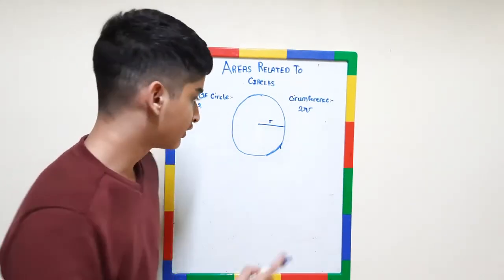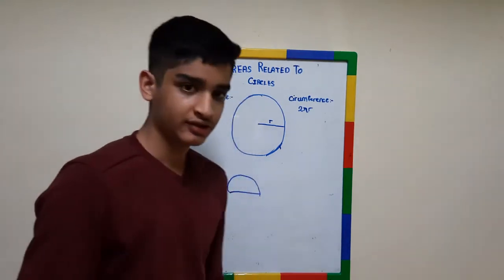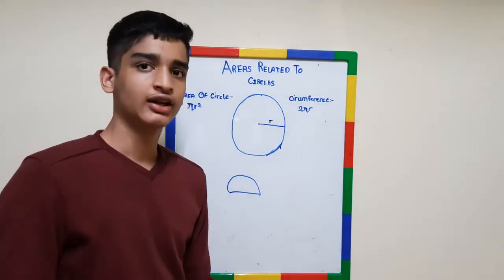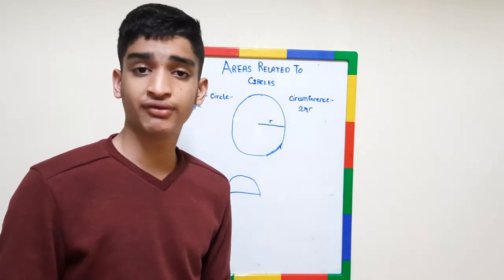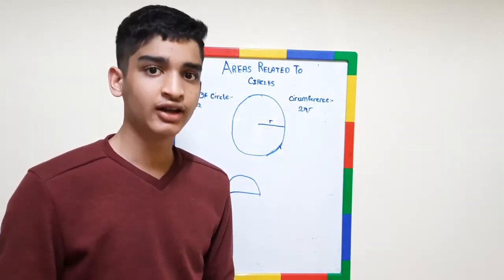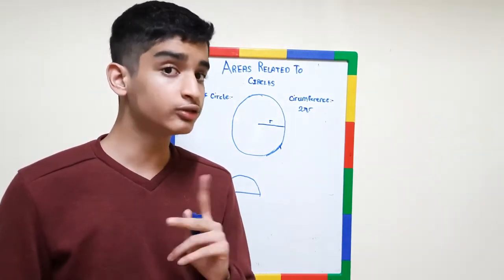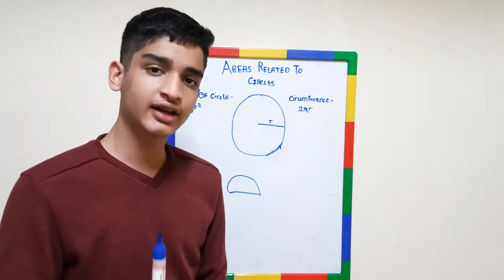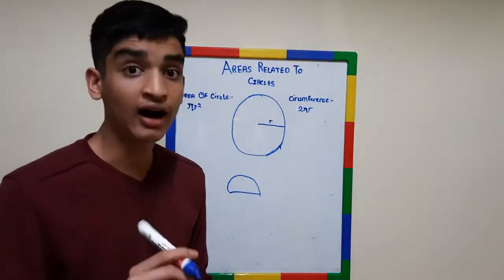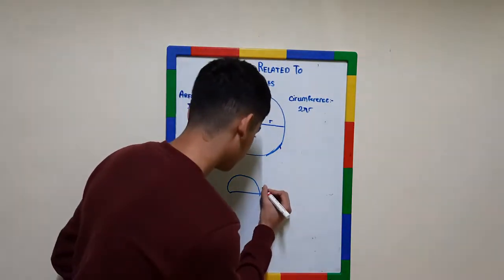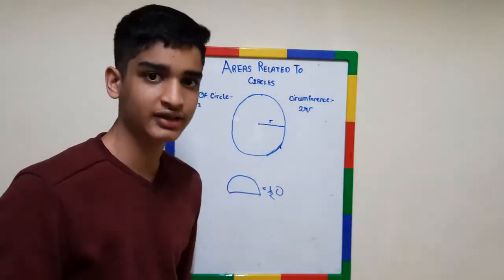Now let's start with a semicircle. This figure is slightly slanted, just ignore that. So semicircle, what does it mean? You may have heard in several sports events about semi-finals, correct? You can consider it happens just before the finals, where four teams are there and then two teams go to the finals. So you can consider the semi-finals the half of finals. Similarly, we can consider semicircle half a circle. So this is equal to half a circle.